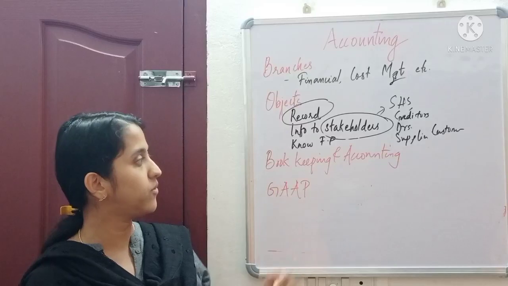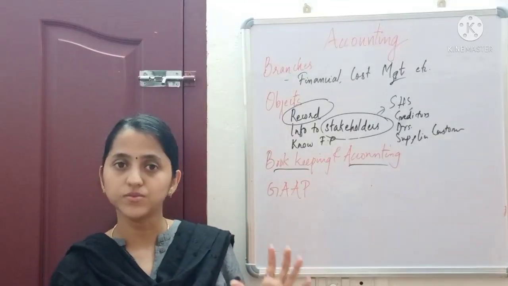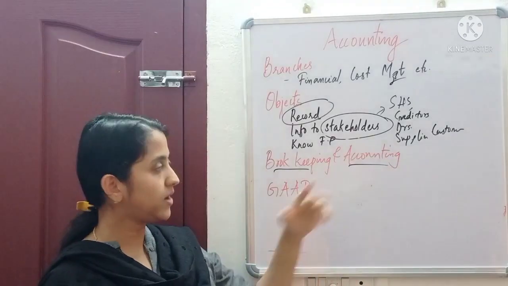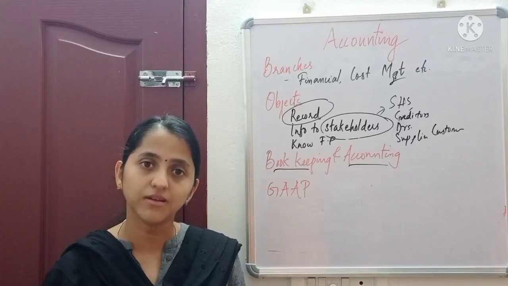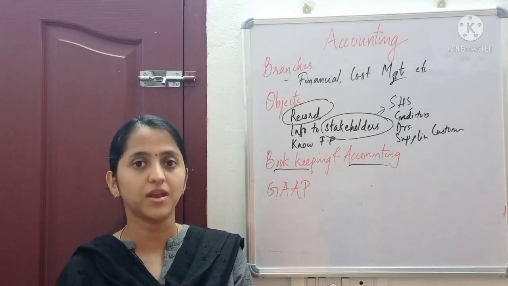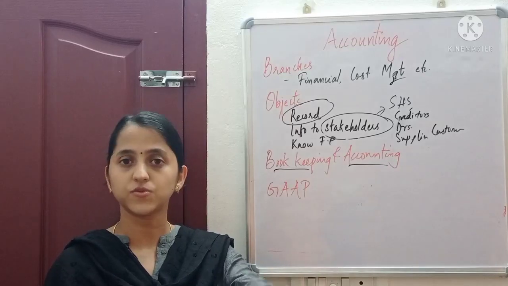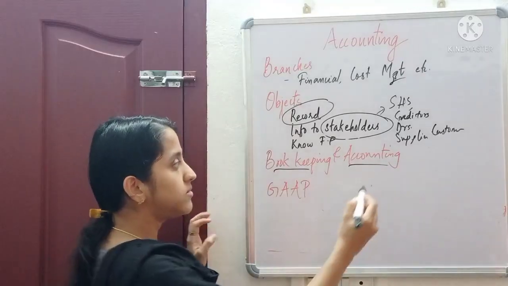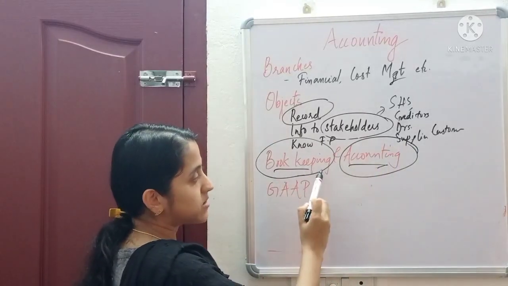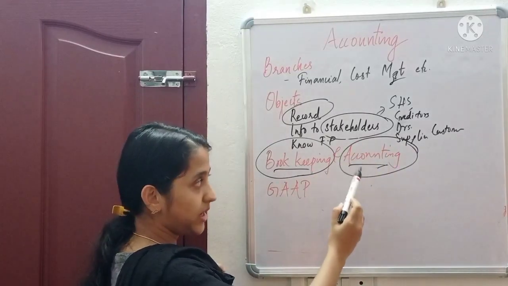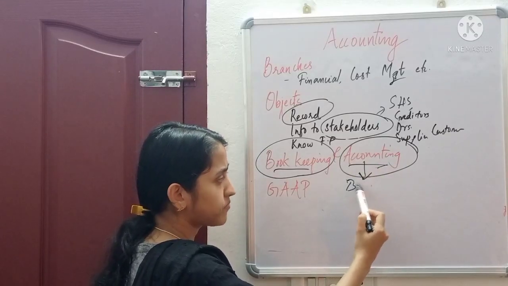Next, we can move on to bookkeeping and accounting. What do those two terms mean? Accounting, we have already discussed. Accounting is the art of recording transactions, classifying, summarizing, making results and interpreting those results to the users. So accounting is actually a wide term, and bookkeeping is a term which is included in accounting. It is a subset of accounting.